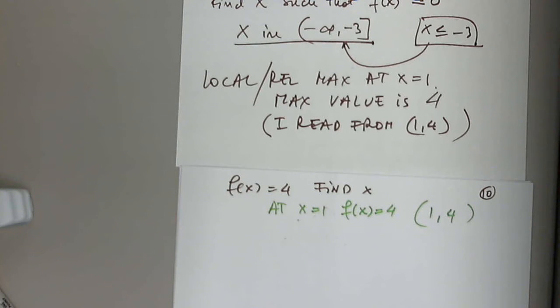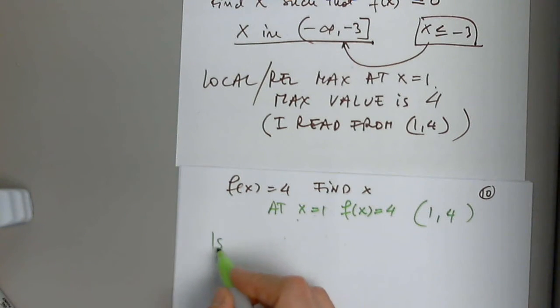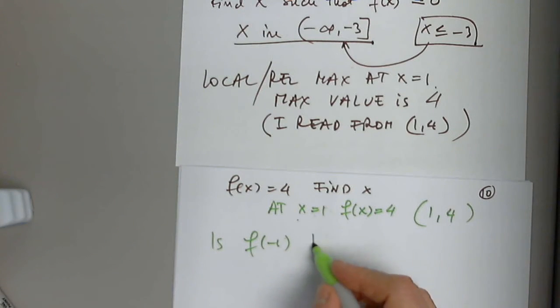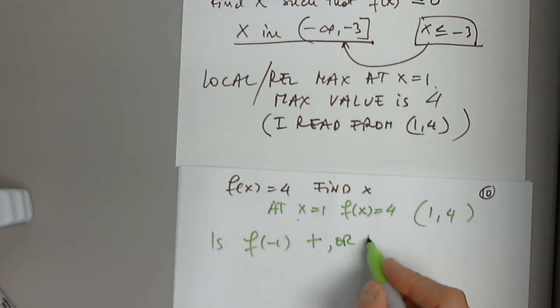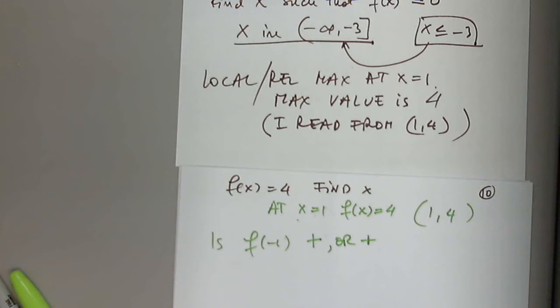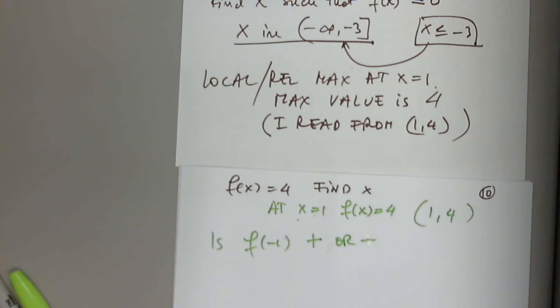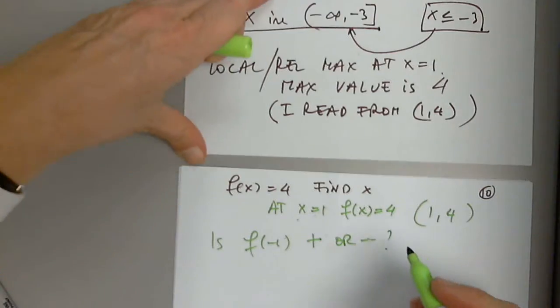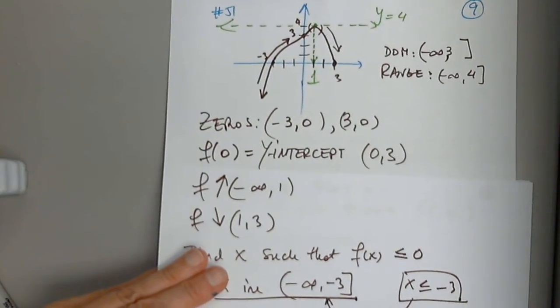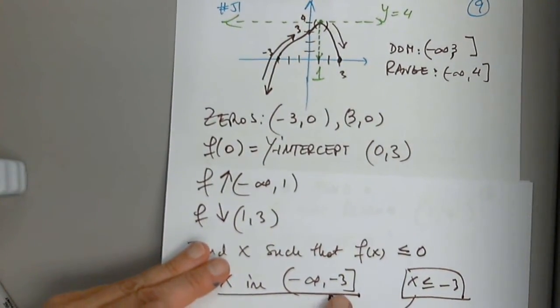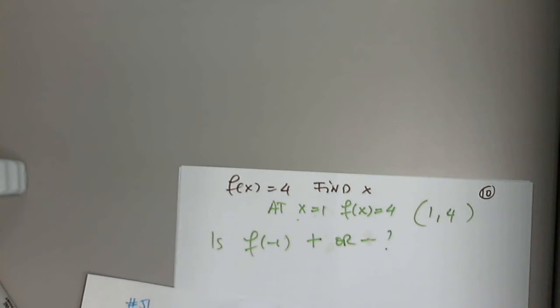Final question. Is f of negative 1 positive or negative? That's not what I meant to write, of course. This is what I meant to write. So, yes, because we already answered the question. It will be negative if it's to the left of negative 3. However, I'm going to go and look.